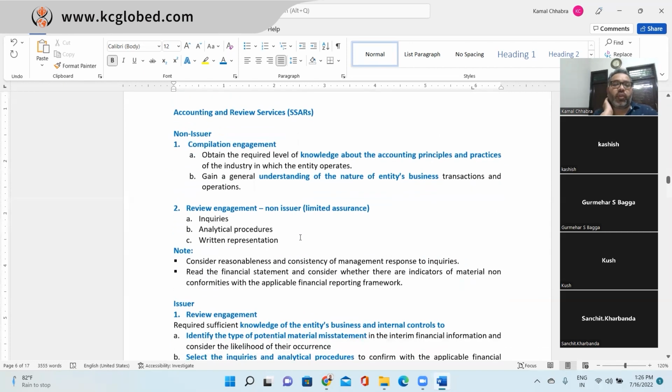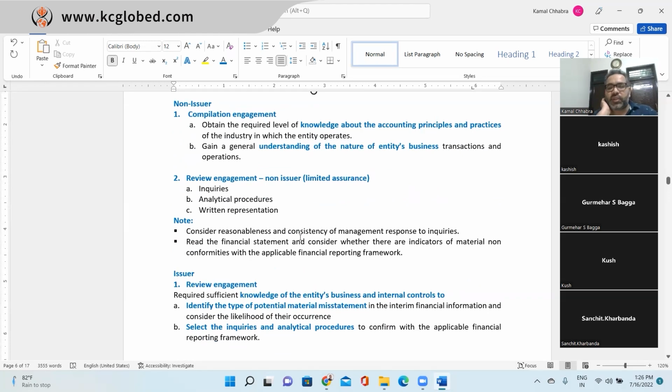required. Review engagement, you need to perform inquiry procedures, analytical procedures, and you need to take a written representation. And you provide limited assurance, right? Consider the reasonableness and consistency of the management response to inquiry. Now, the things you need to consider for the review engagement. Second is read the financial statements and consider whether there is an indicator of material non-conformity with the applicable financial reporting framework. So these two things you need to keep in mind for the review engagement of a non-issuer, right?